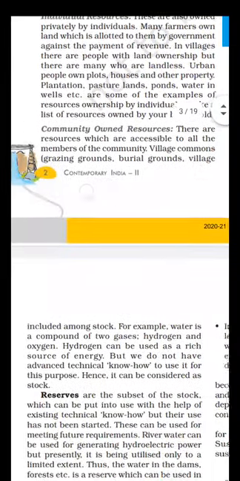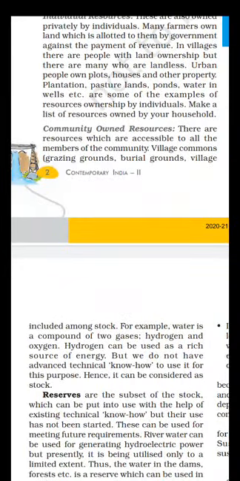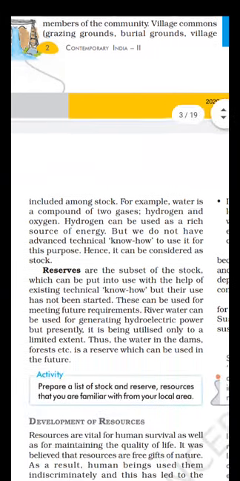For example, they have given you the example that water is a compound of two gases, hydrogen and oxygen. But we do not have the correct technology or technical know-how to divide it into oxygen and hydrogen. Now, hydrogen is a very useful source of energy, but we do not have the right technology to utilize it. So that is why it has become a stock. It can be utilized in the future when the technology will be developed.